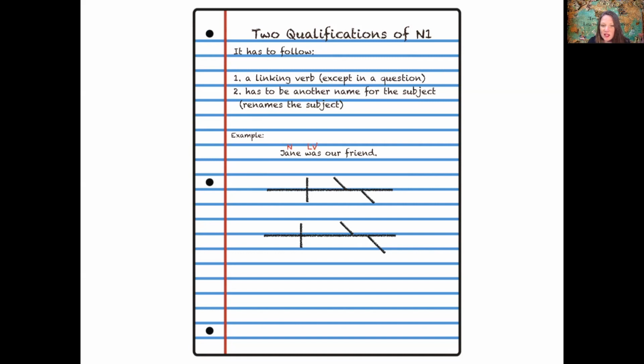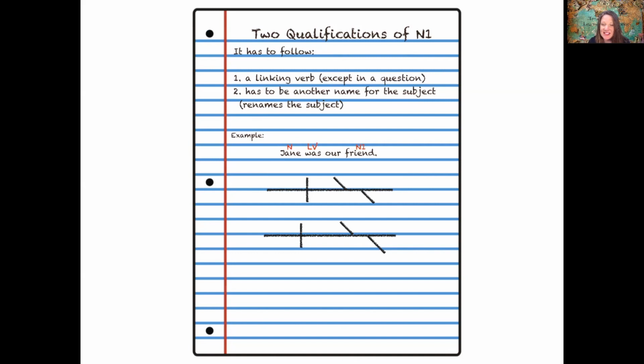Jane is our subject. Friend is another noun in the sentence that is not in a prepositional phrase. We have was as the linking verb. Jane is the subject. Jane was what? Well, it's not a direct object because it's not receiving an action verb, so it can't be a direct object. That's not the sentence pattern.